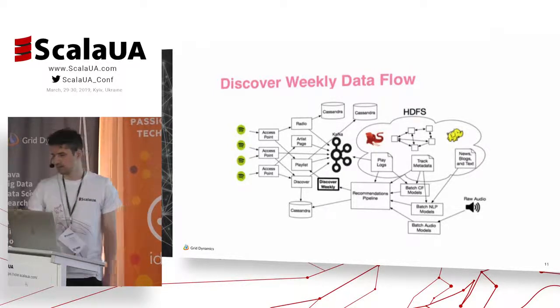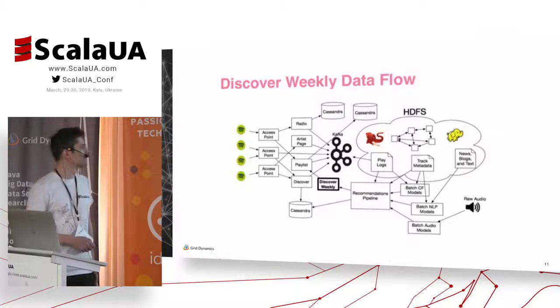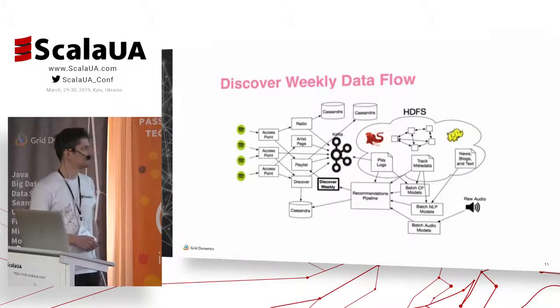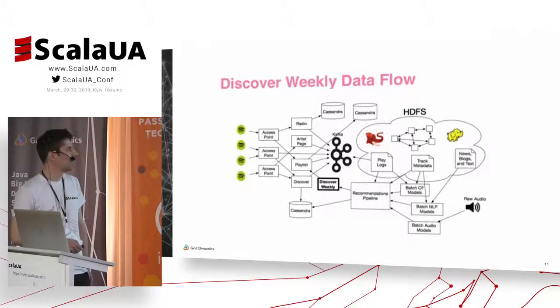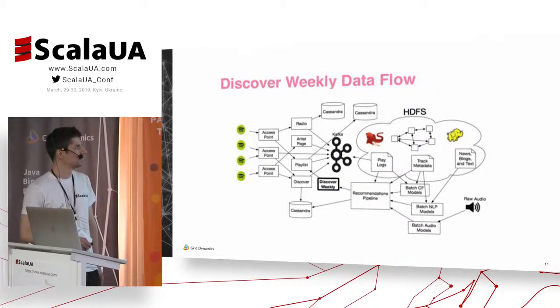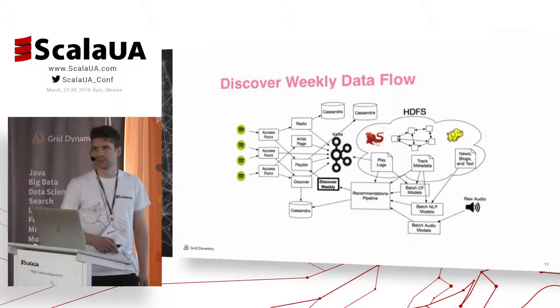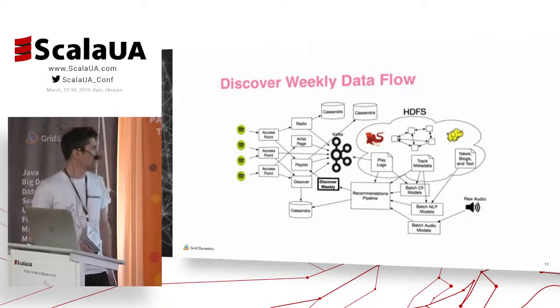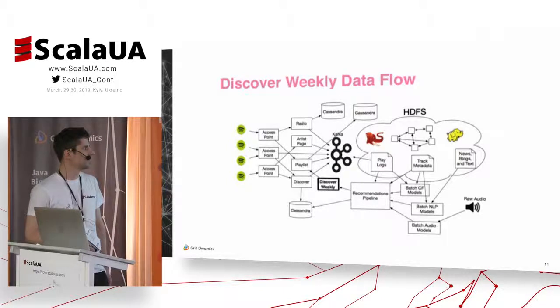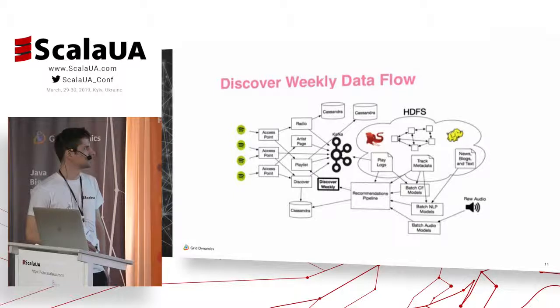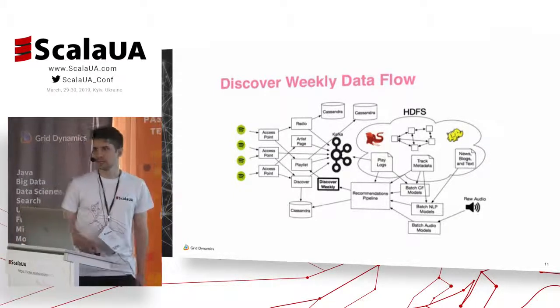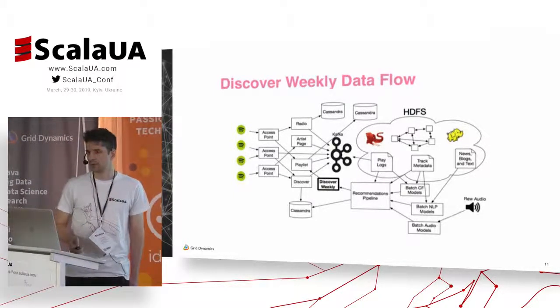So we've got a recommendation pipeline here which interacts with three models and involves different data sources and even Kafka with some real-time information, I guess. But our main interest now is the batch CF model, which uses play logs and track metadata, because play logs are exactly what we call user feedback.